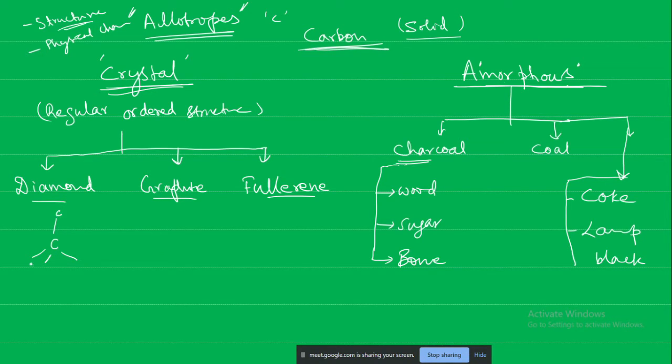The carbon is bonded with the other carbons. There are some bond angles, there is some bond length, all these things. So it is a tetrahedral geometry. But when you look at the crystal structure, because we are talking about crystals, the crystal will have some shape.